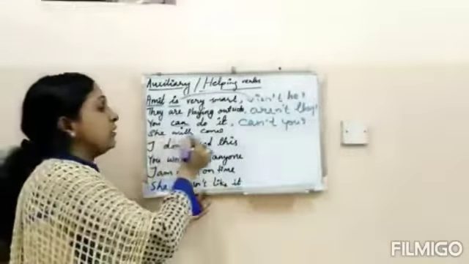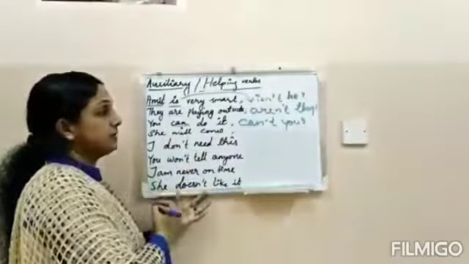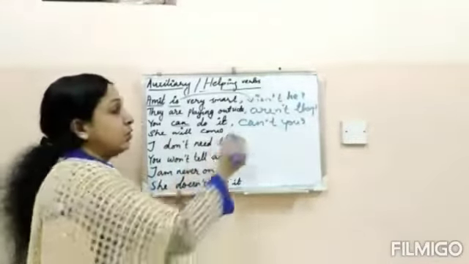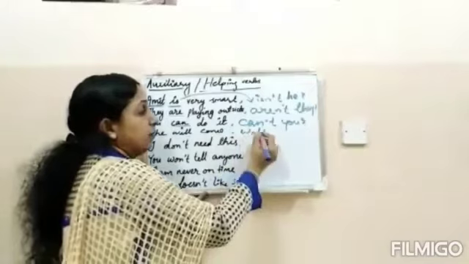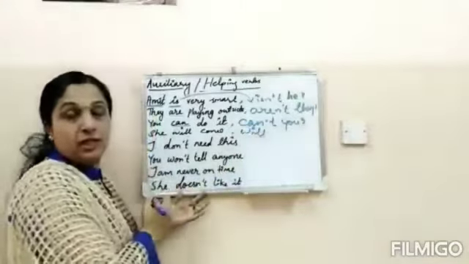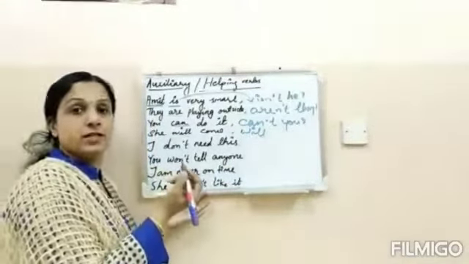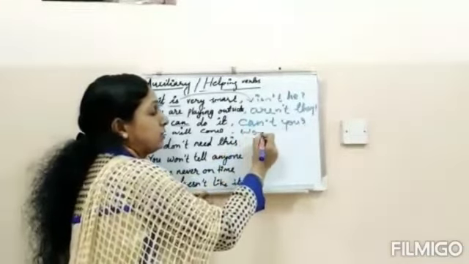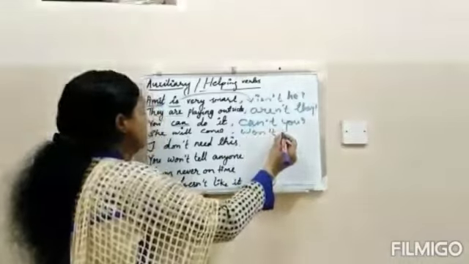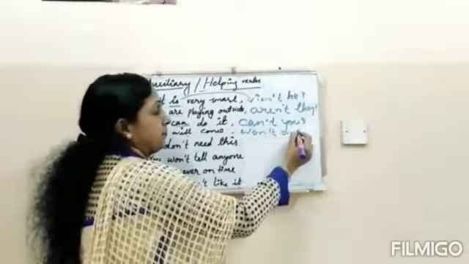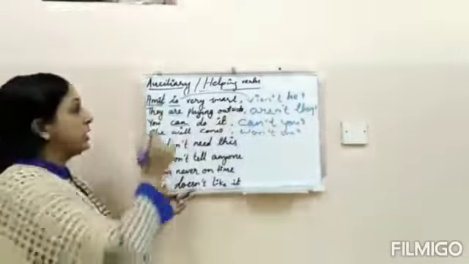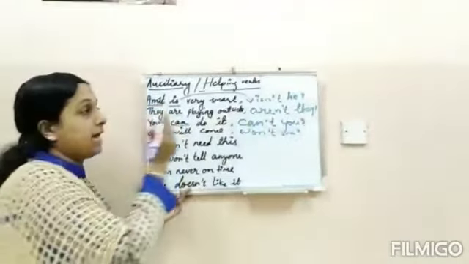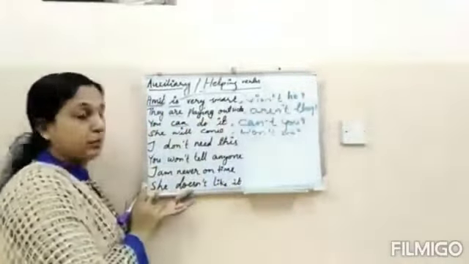See here. She will come. So will plus not, will not. There is no usage of willn't, so we use won't. Won't she. These are all positive sentences and we made negative question tags.